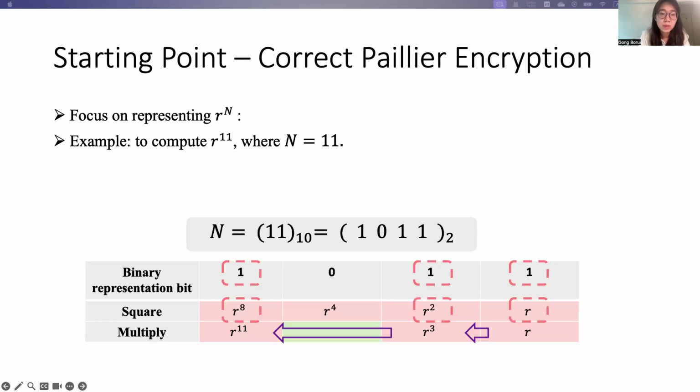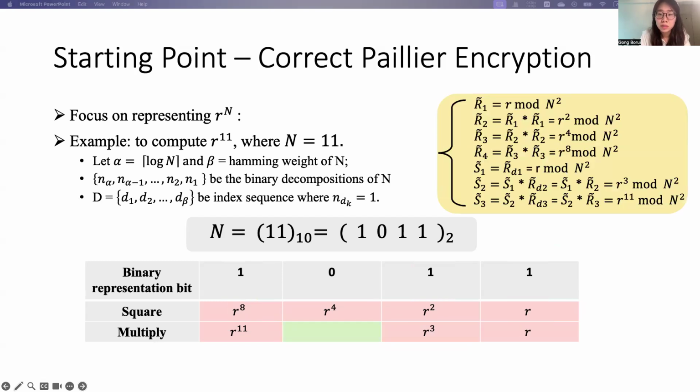Next, we multiply some of them according to the ones in the decomposition bits. That is, we first multiply R and R to the power of 2. We get R to the power of 3. Then we multiply R to the power of 3 and R to the power of 8. And we can get R to the power of 11, which is the final result that we want here.